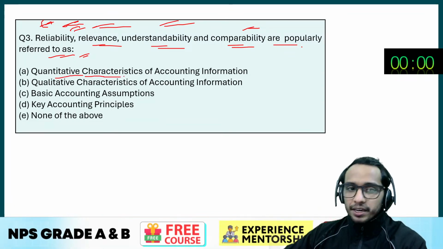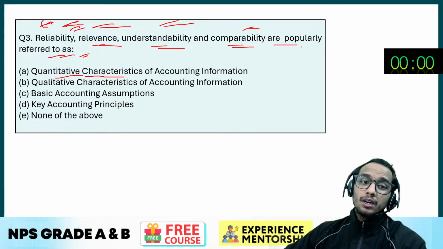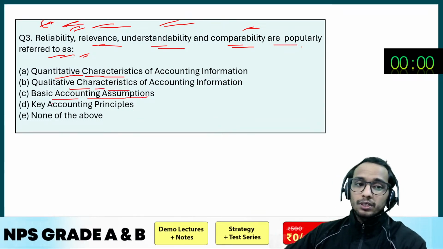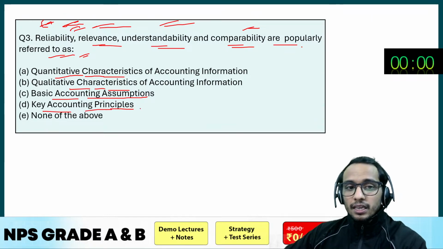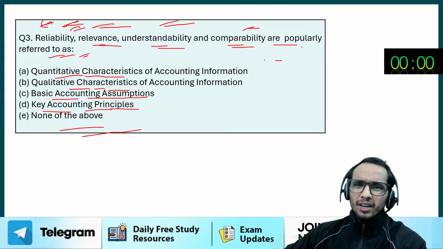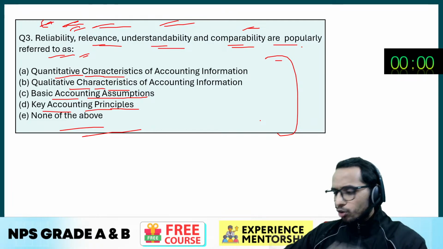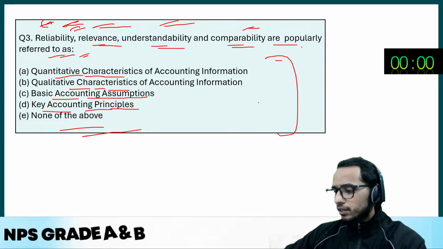Are they quantitative characteristics, or are they qualitative characteristics, or are they basic accounting assumptions, or are they key accounting principles, or none of the above? Let's move to the explanation part, then I will tell you the answer. Till then, you try to use your own mind and try to give me the answer as well. I can see I am getting the right answers as well.